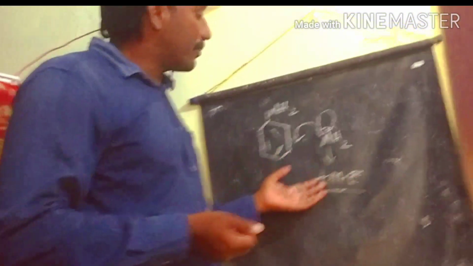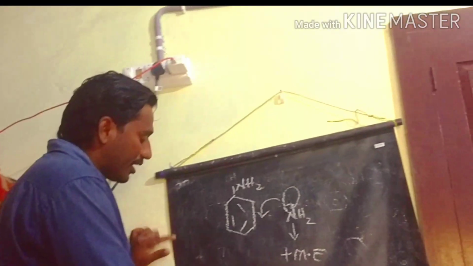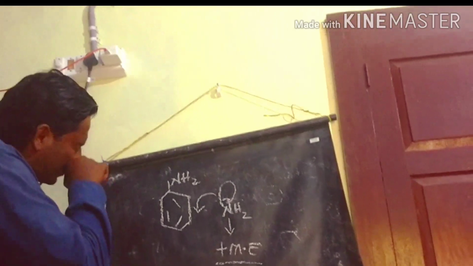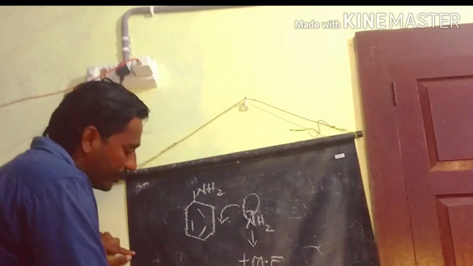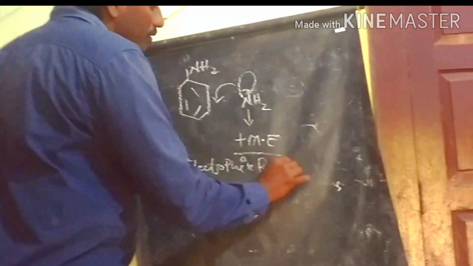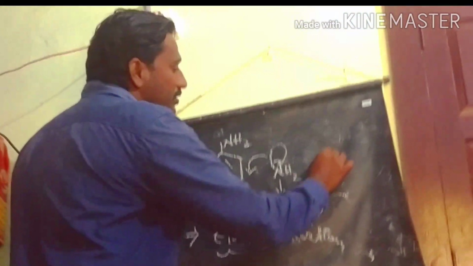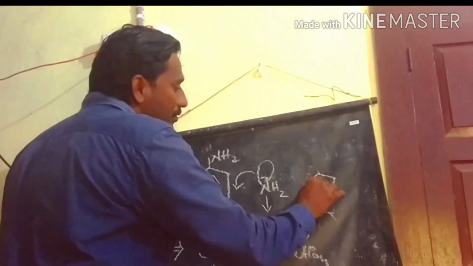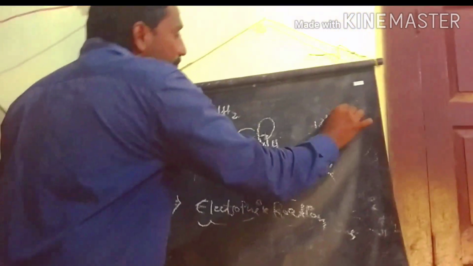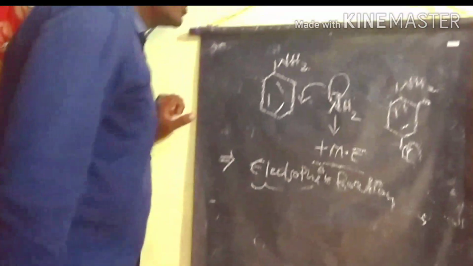Because of this plus M group, the ring is especially electron rich, so that's why it is involved in electrophilic reactions. The electrophilic reactions take place at aniline in the ortho, para direction because of the electron rich places at the ortho and para positions.